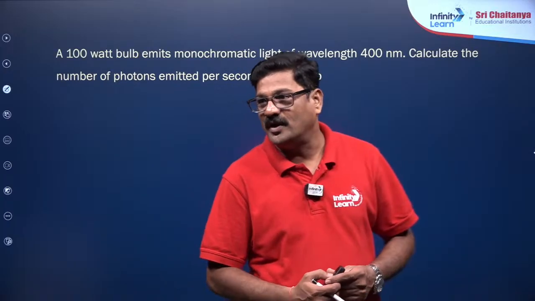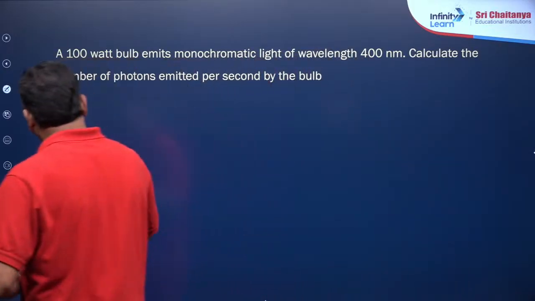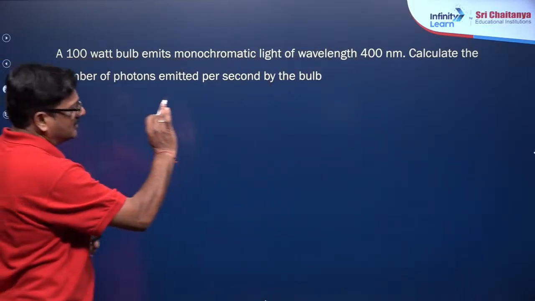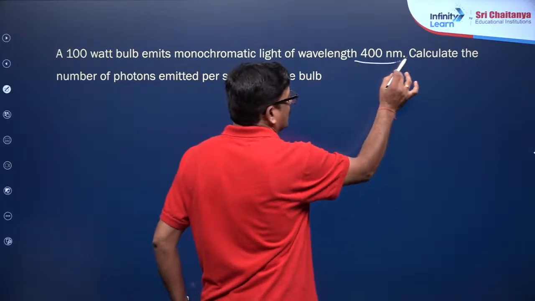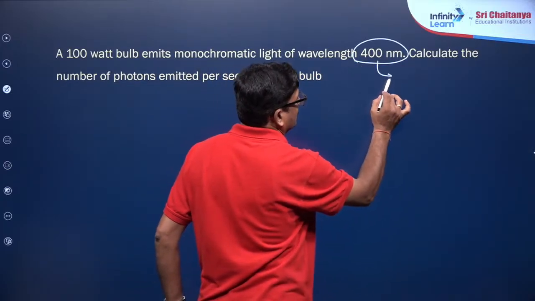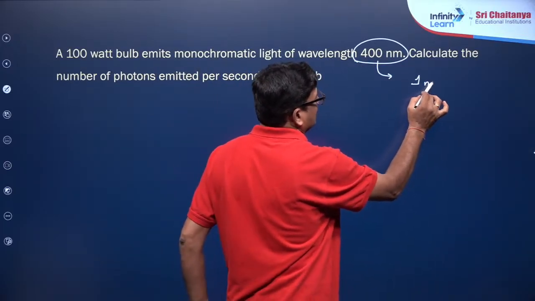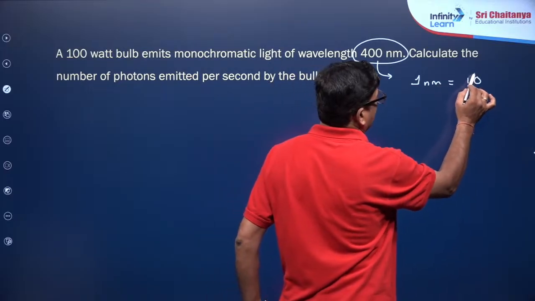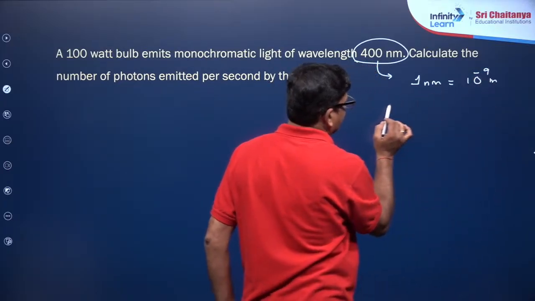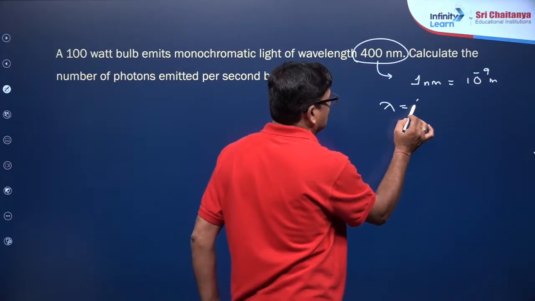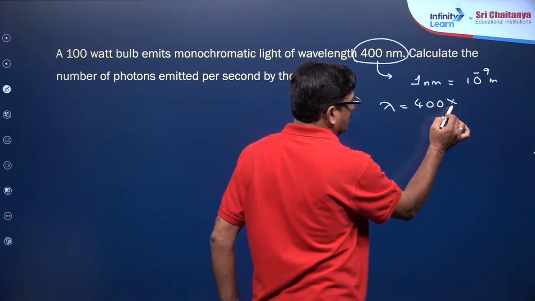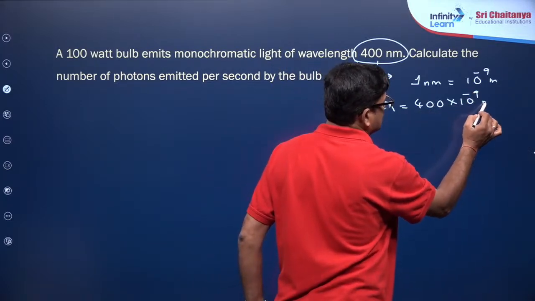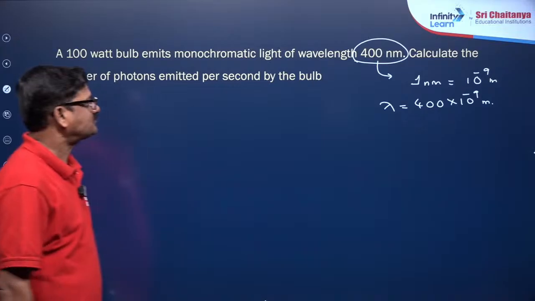It is a very popular question. And the wavelength is given as 400 nanometers. 400 nanometers means 1 nanometer is equal to 10 power minus 9 meters. Therefore, lambda is equal to 400 into 10 to the power of minus 9 meters. Got it?